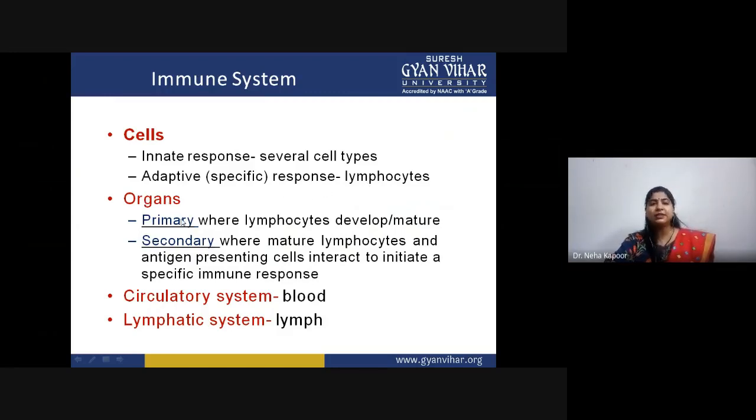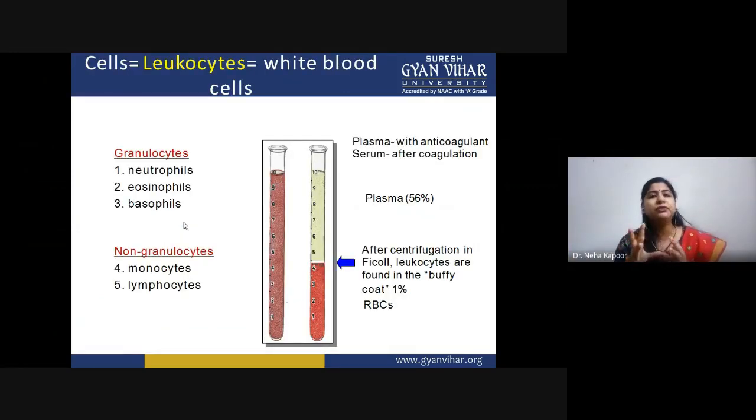And if you talk about organs, they are of two types: primary and secondary. Primary organs are those where lymphocytes develop and get matured, and the secondary are those which receive mature lymphocytes from the primary lymphoid organ, and they interact with the antigen at that very site so as to mount an immune response against a particular foreign entity. Now if you talk about our circulatory system, that is blood, and our lymphatic system, the main fluid is lymph.